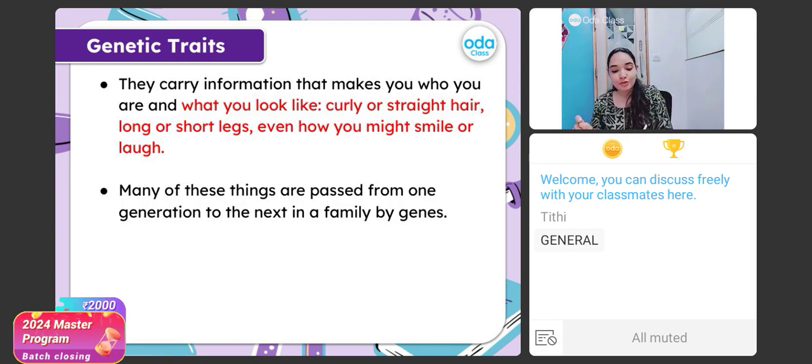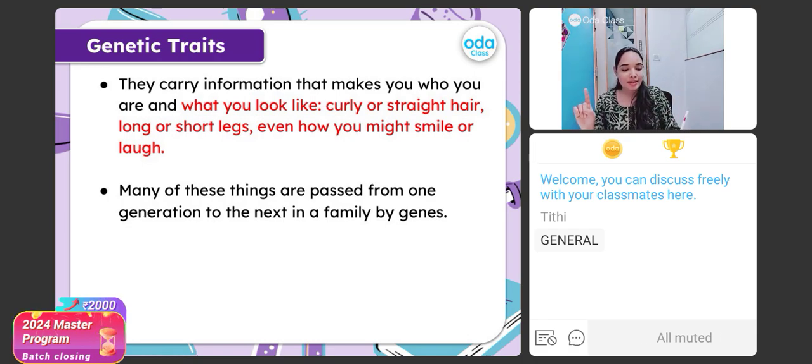So this will tell you how you look, whether you have curly hair or straight hair, whether you have long legs or short legs, or even your smile and even the laugh. So these are the genetic traits. Remember, students, genetic traits are passed from generation to generation, from families to the next families.